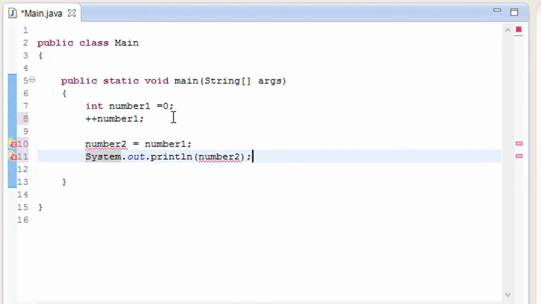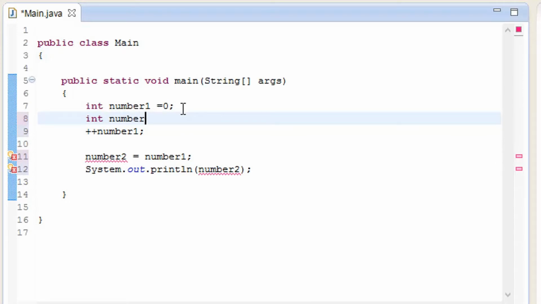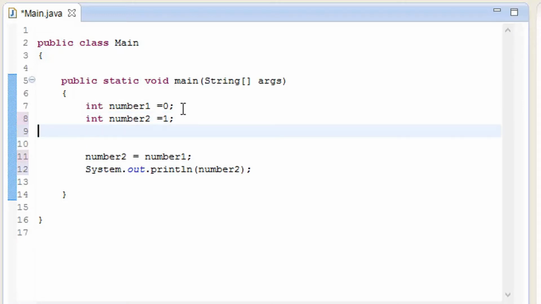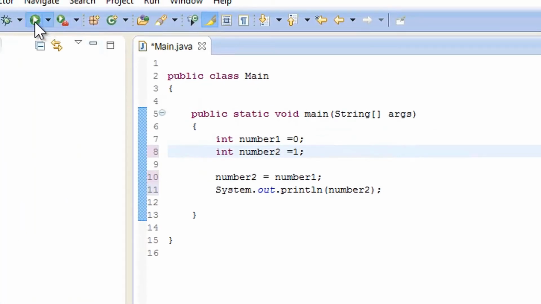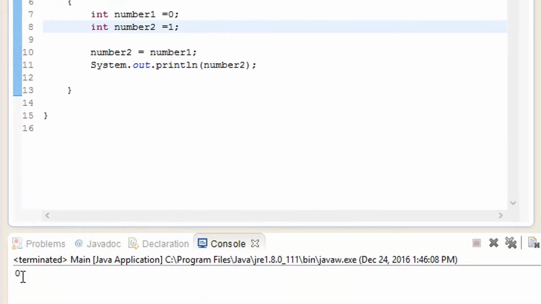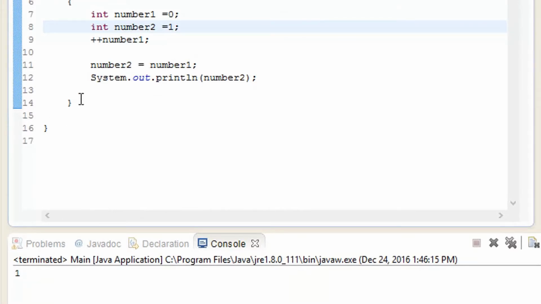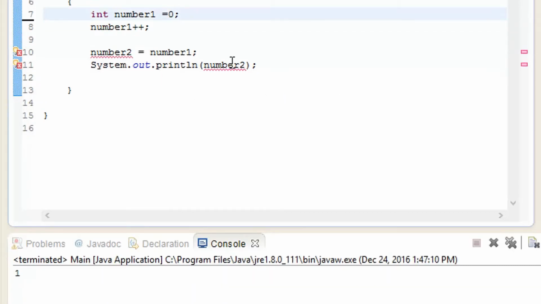It is giving me an error because I don't have number 2. Number 2, and give it a value as 1, and then close this one. So do you think that it is going to give any other value? Play that out. As you can see it is going to give me the value of 1. Close this one and add double plus on the back side, that is known as post. So play it. Anyways, you get the idea. Let me close all of this.